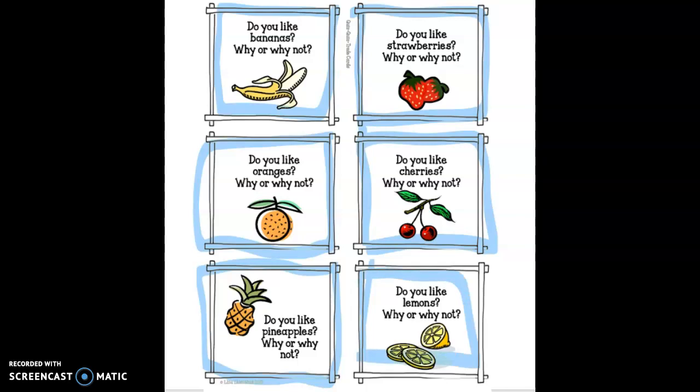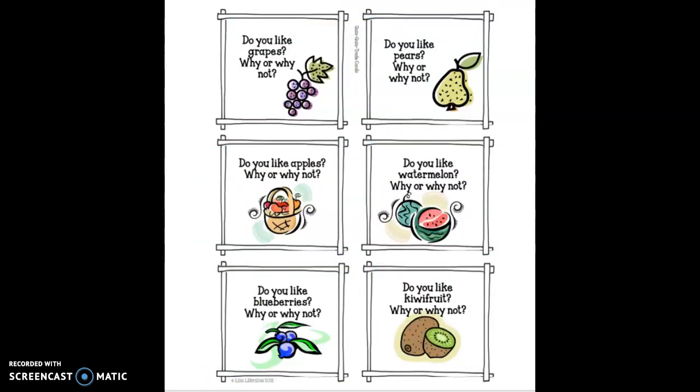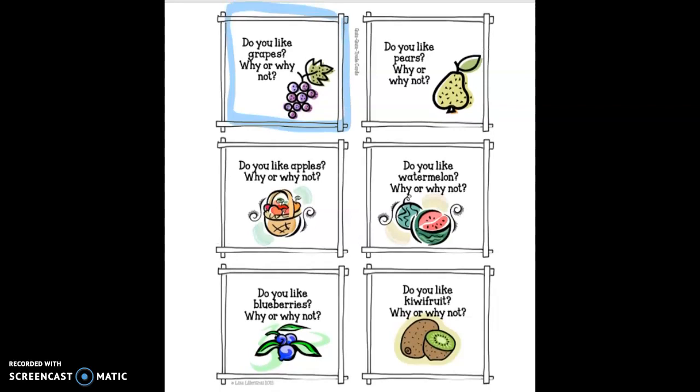Let's look at some more ideas. How about grapes? Do you like grapes? Maybe you like just one type of grape. Maybe you like red grapes or green grapes. If you don't like them, why do you not like them? How about pears? Do you like pears? Here's another one that has lots of different types. Apples. Do you like apples? If you do, what kind of apples or why do you like apples?